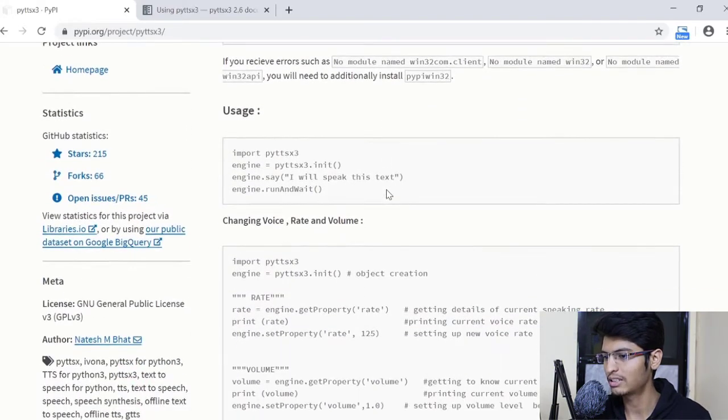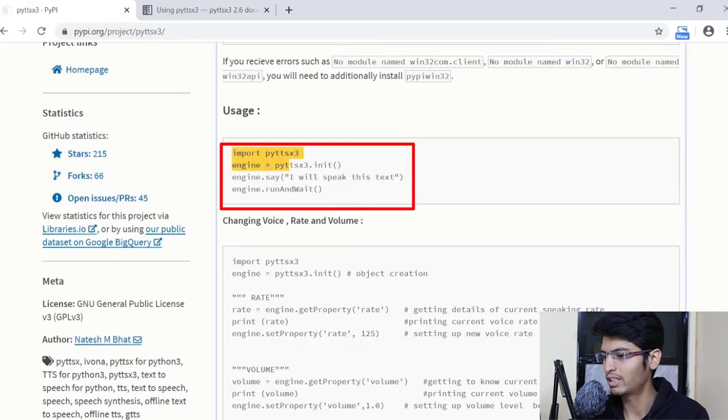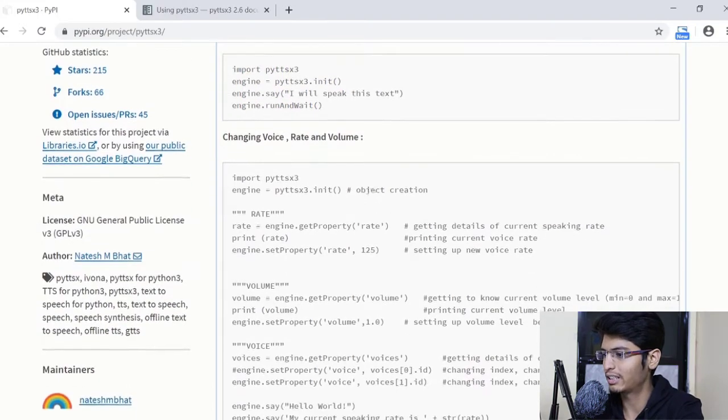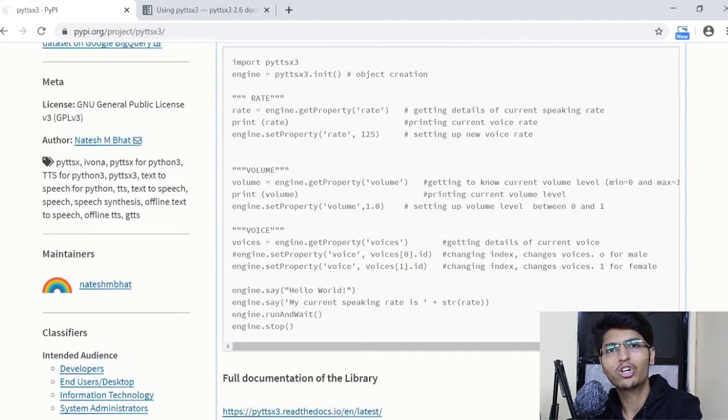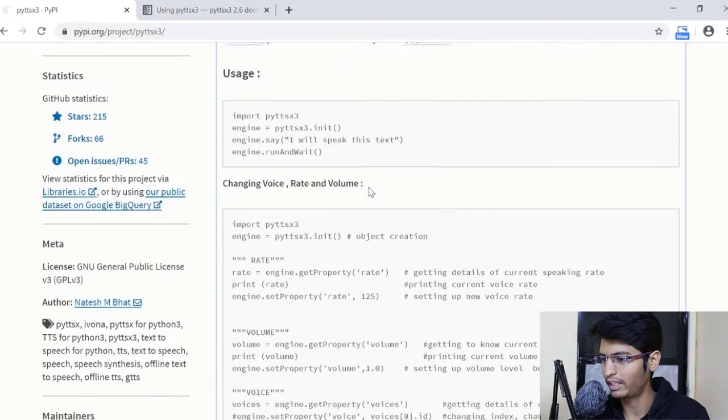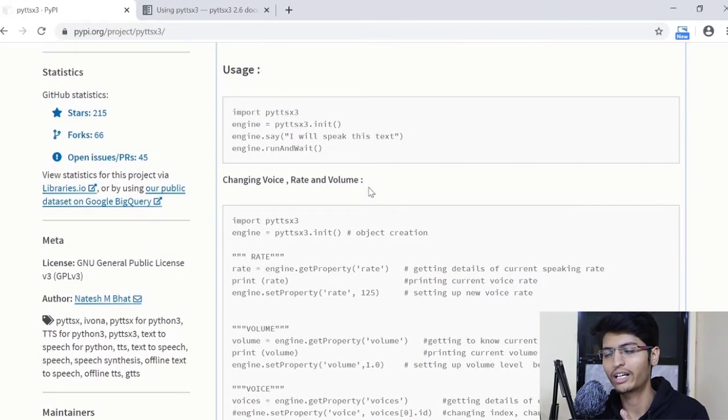So these are a few methods. In the usage section, it shows a few methods that will help us to achieve the task. So I would recommend you to read this entire documentation. Once you have gone through the entire documentation, then the coming 10 minutes of this tutorial will be really easy for you guys, because documentation is something that will really make you good programmers. And if you know how to read documentation, you can learn anything in the world. So this is about this documentation. So I would recommend you to just read it once, and if not, this tutorial is for you guys.